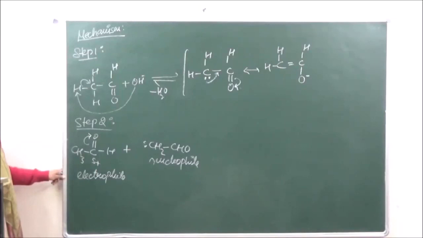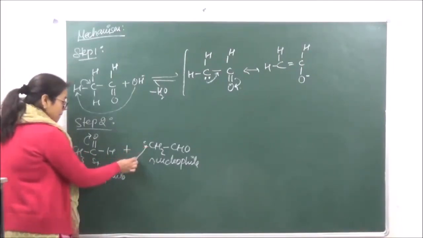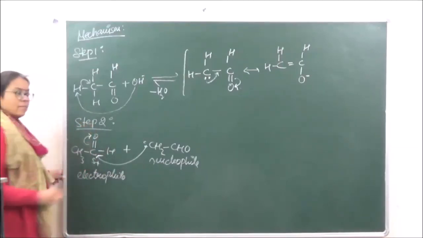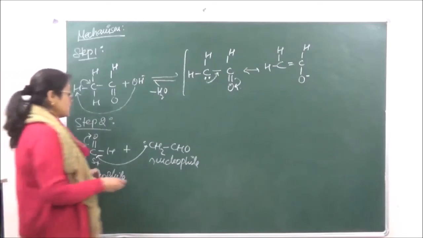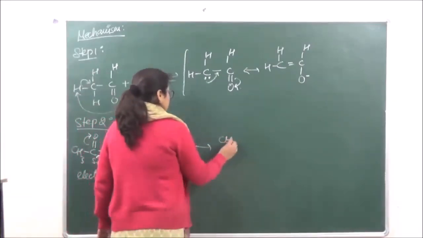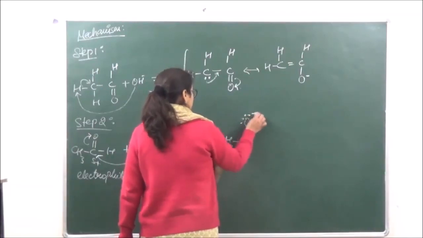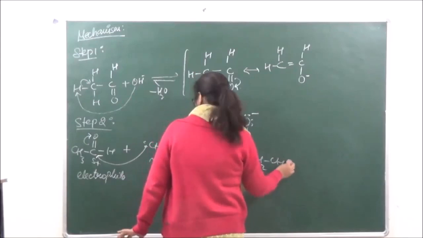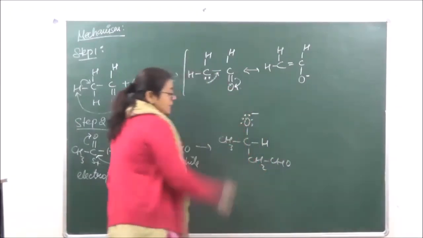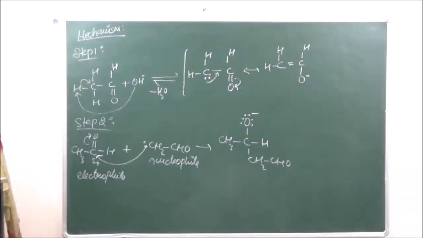As a result, this nucleophile will go and attack at the carbon atom, because the carbon atom is getting a slight positive charge. And this is the kind of molecule which we are going to get over here. This is the anion which is formed, right?